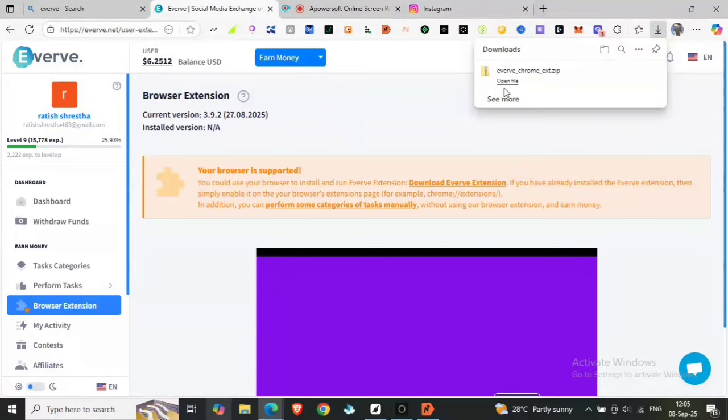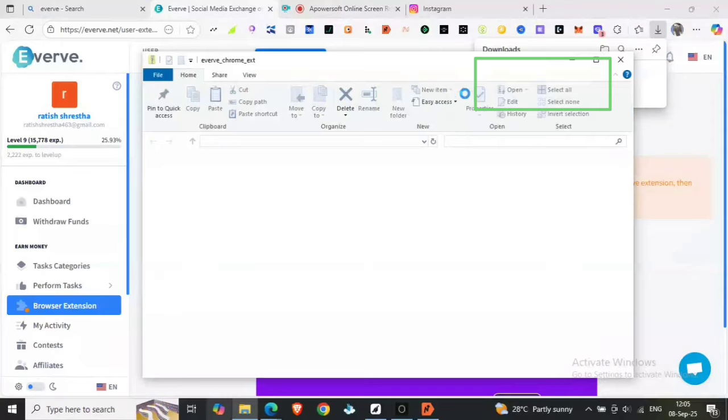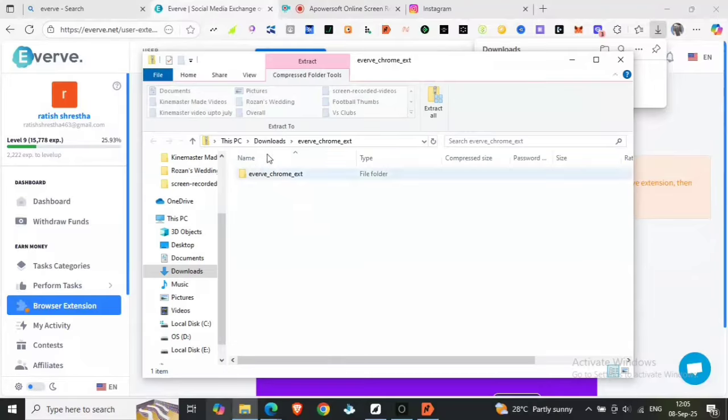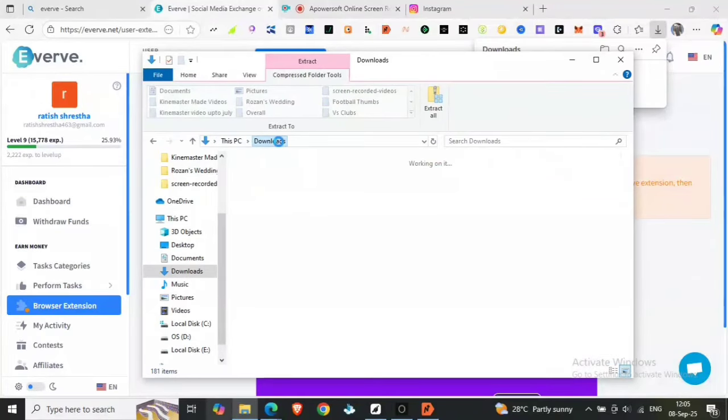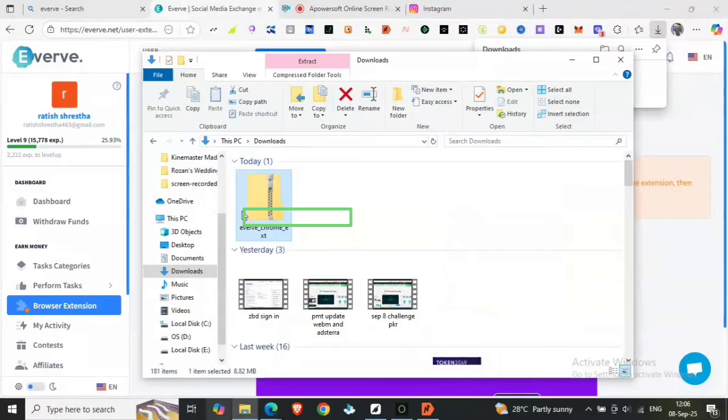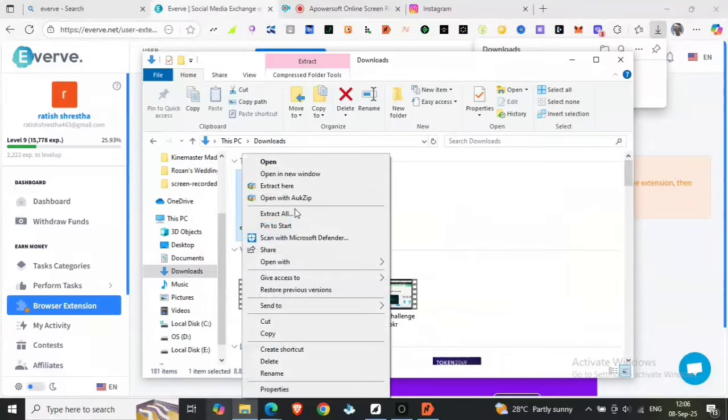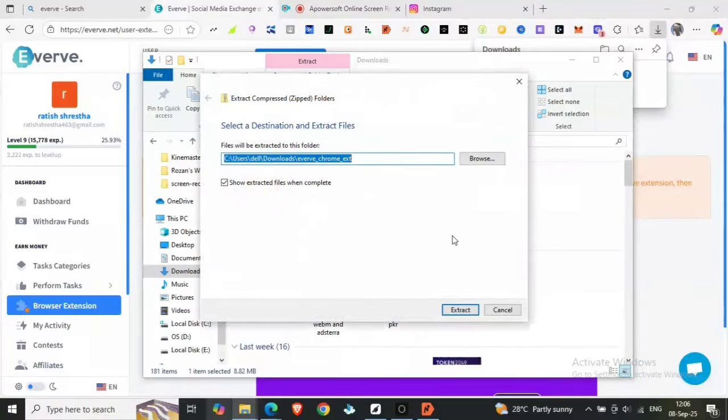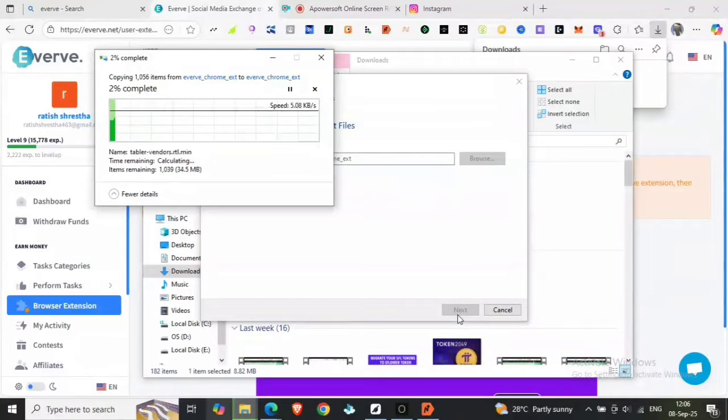So now we open the file or the folder where the zip file is downloaded. We have to unzip the file, so we extract all in the same downloads folder. It's getting extracted in the downloads folder.